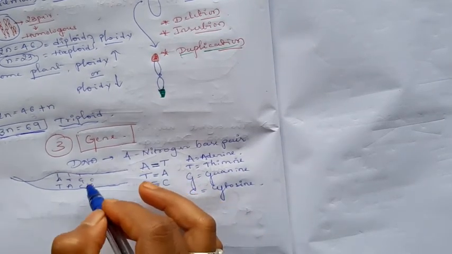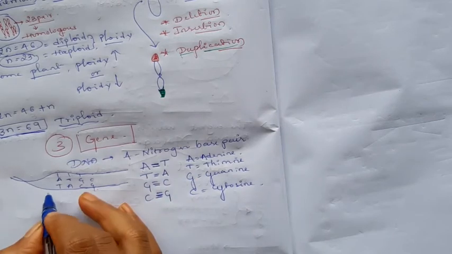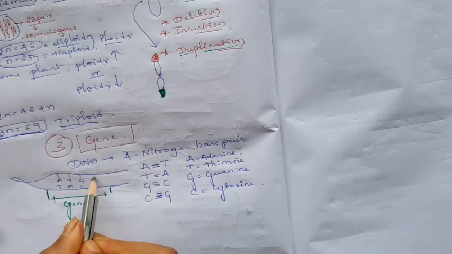They are paired with each other. Any segment, any part of the DNA is known as a gene. Initially I told that a gene is nothing but a segment of the DNA. Gene mutation means any change in the nitrogen base pairing in the DNA.